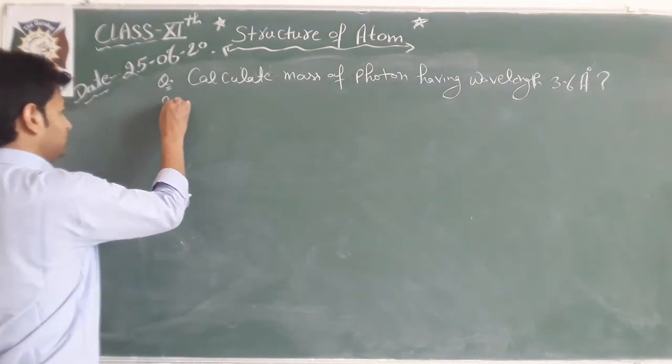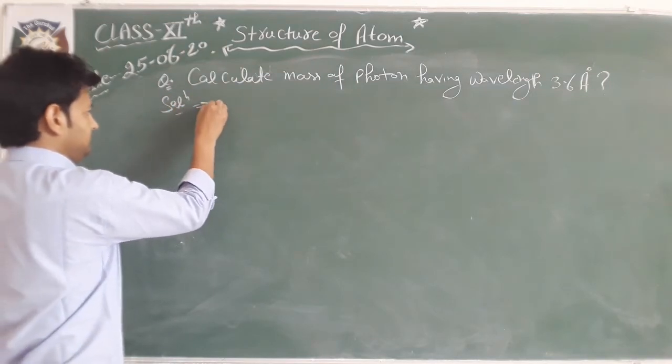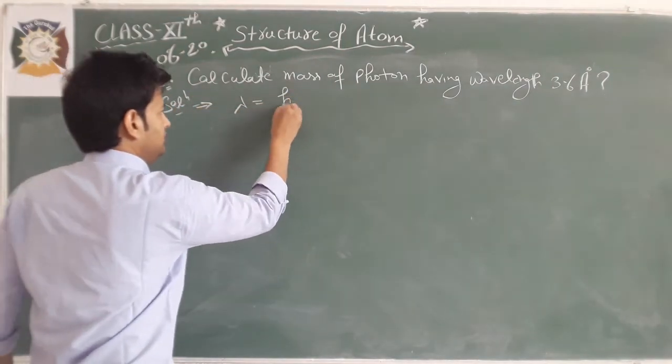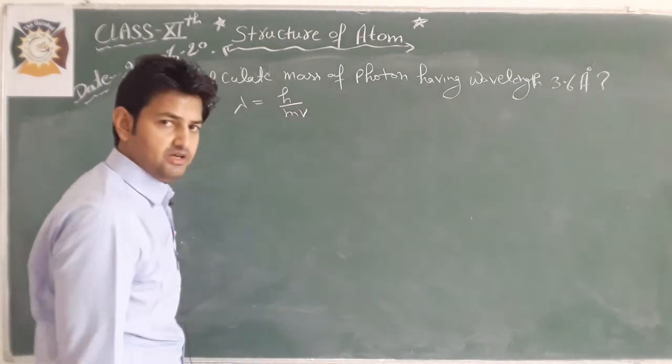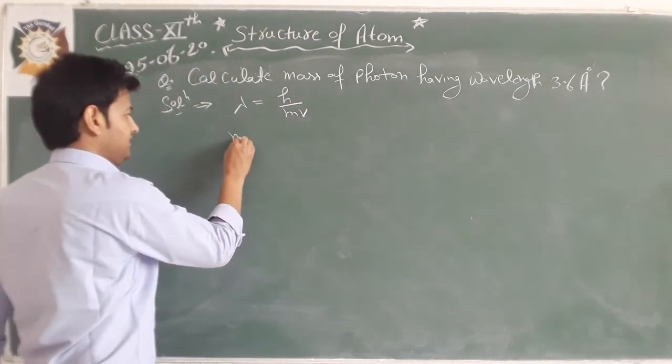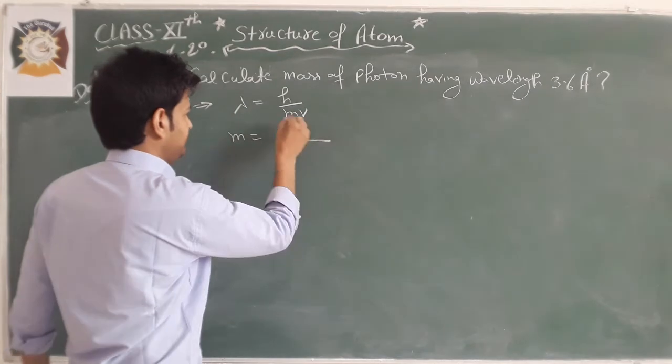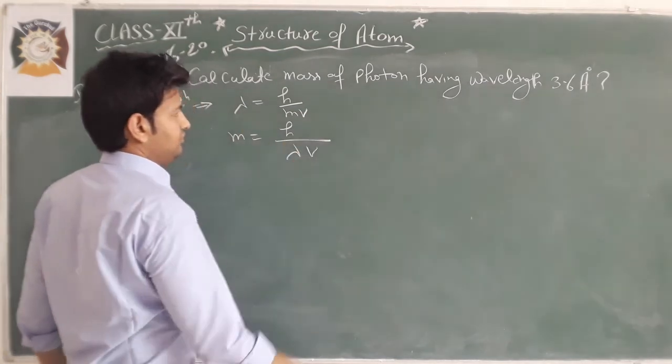So apply the de Broglie relation. We know that lambda is equal to h by mv, so we can calculate mass from here. Mass is equal to h by lambda into v.